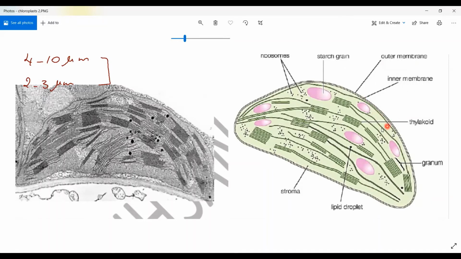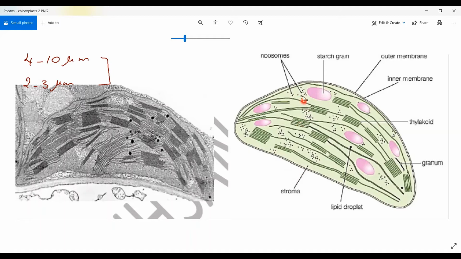In the chloroplast, there is a fluid which is protein in nature, which is called the stroma. In the mitochondria, it was also a fluid, protein in nature, but with a different name. They called it the matrix, but it has nearly the same composition of material. In both of them, they are equal.